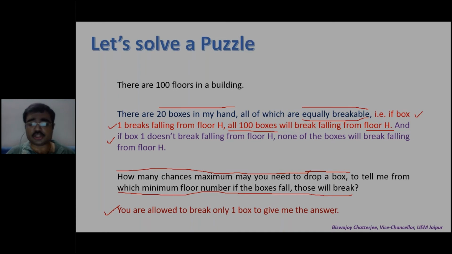Now I go to the solution. If I approach the solution, how will you solve it? Will you not start from floor 1 and keep on dropping one box one by one from all the floors? You are allowed to break only one box. So you start with one box and start dropping it from the floors. That is what you are going to do.